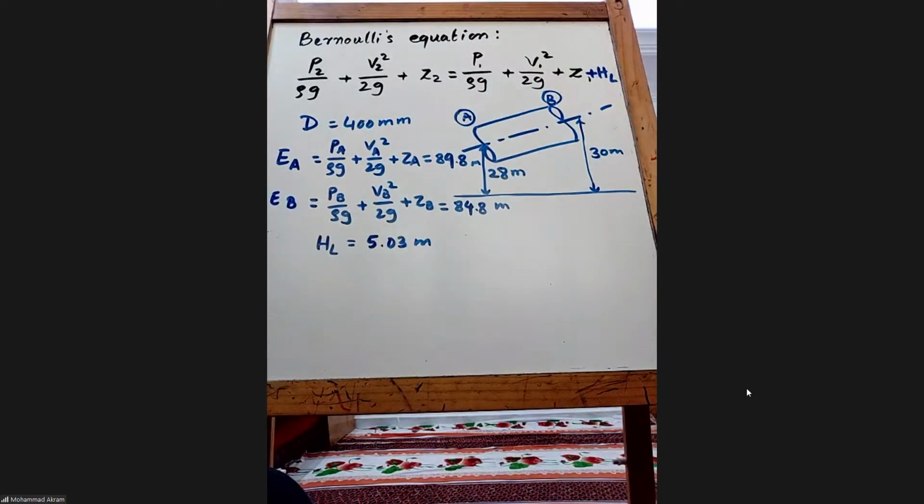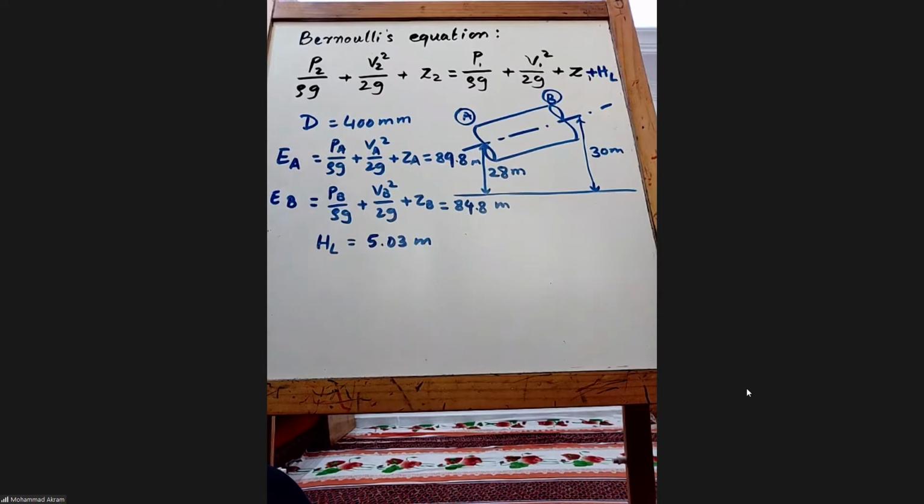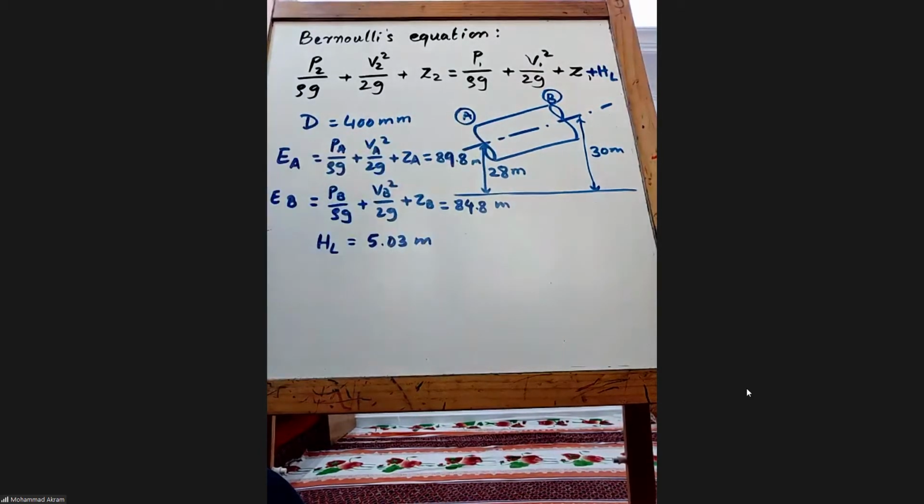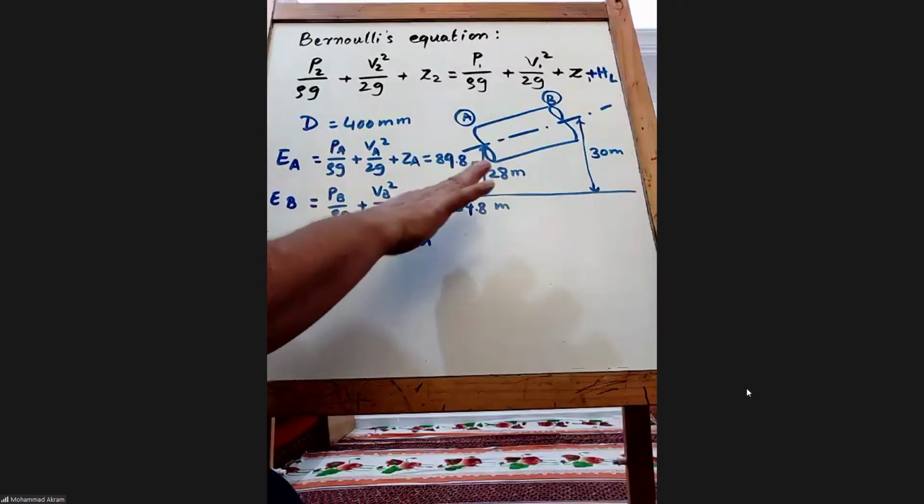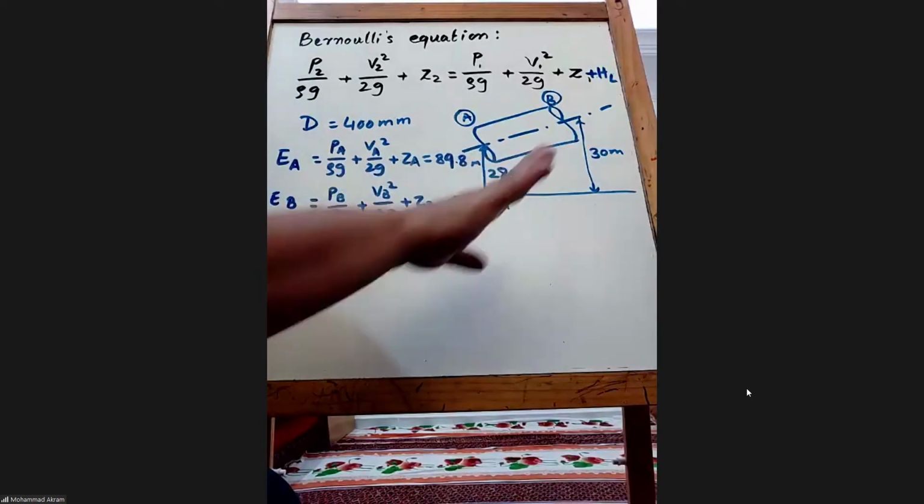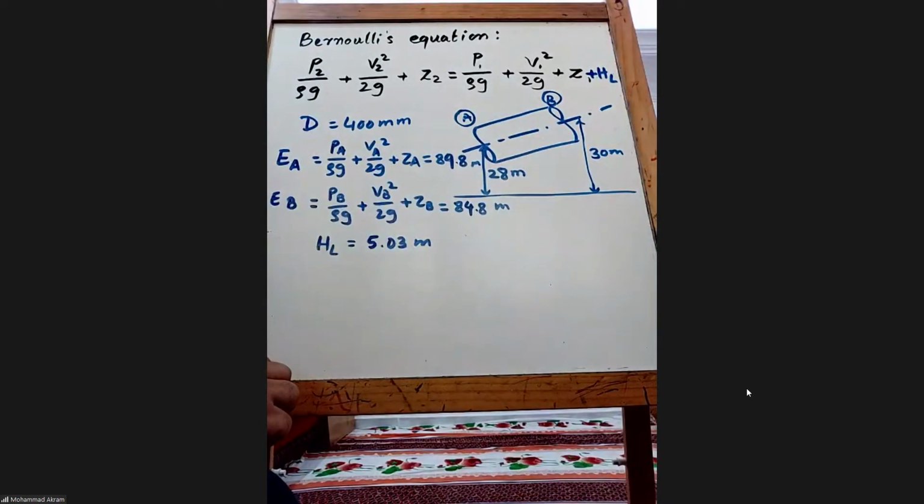Okay, so is the flow from A to B or B to A? A to B. Doctor, I have a question. ZA is 28 and this is 30. So you see, it is going from low level to high level, right? Yes. Against the gravity.